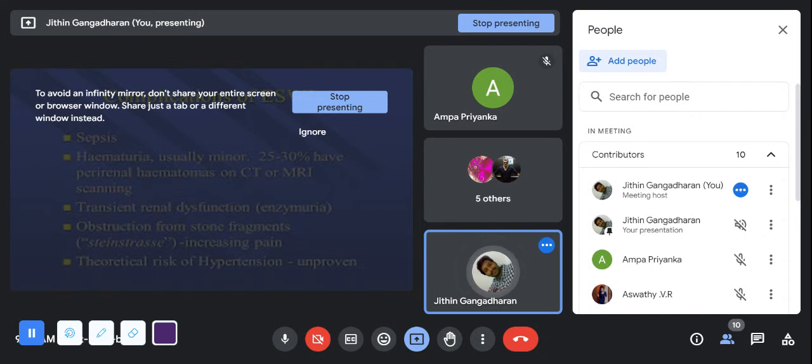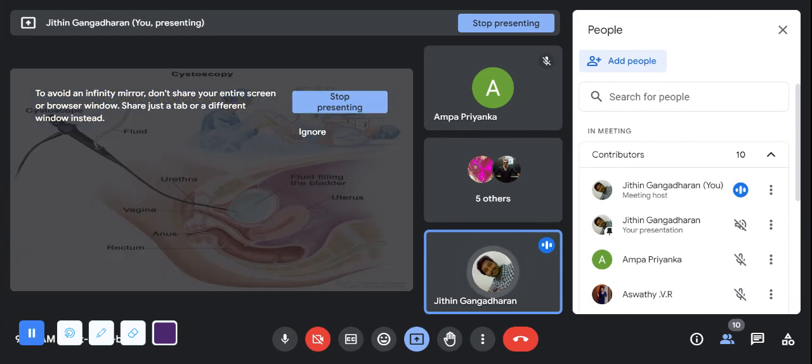Okay. See, we are just breaking the larger stone into smaller pieces. There are high chances that these smaller pieces may go and dislodge in some areas. So in order to prevent that, extracorporeal shockwave lithotripsy will emphasize and focus on breaking the stone into very small pieces, which is less than 2 mm or 3 mm. Okay.